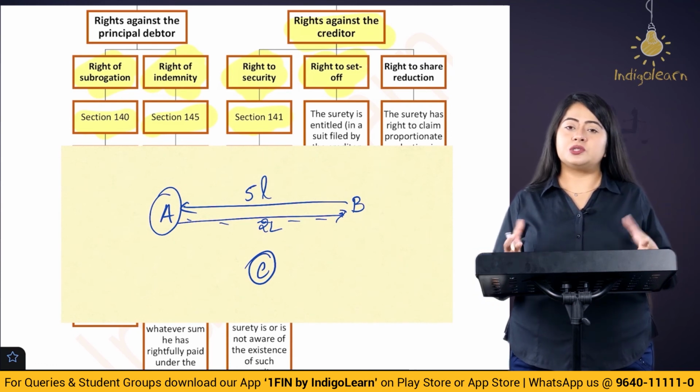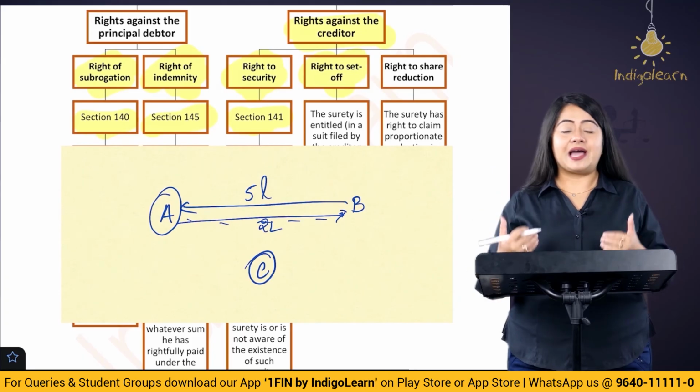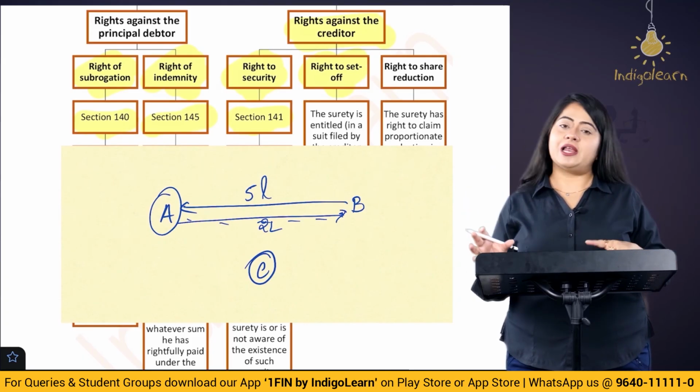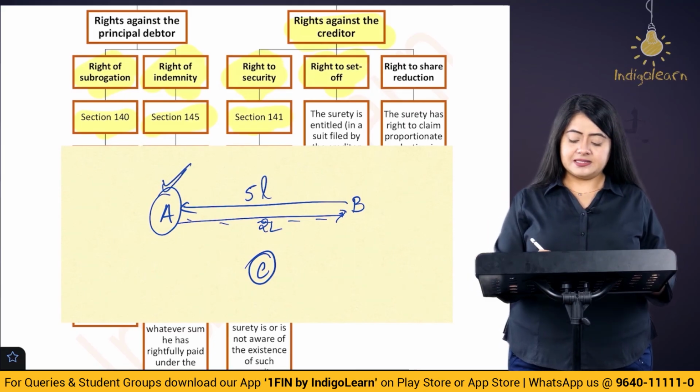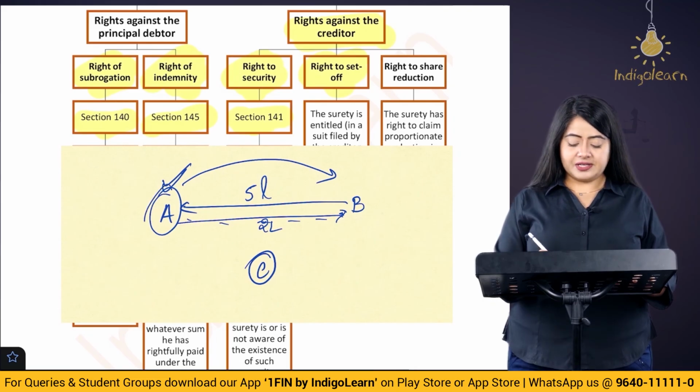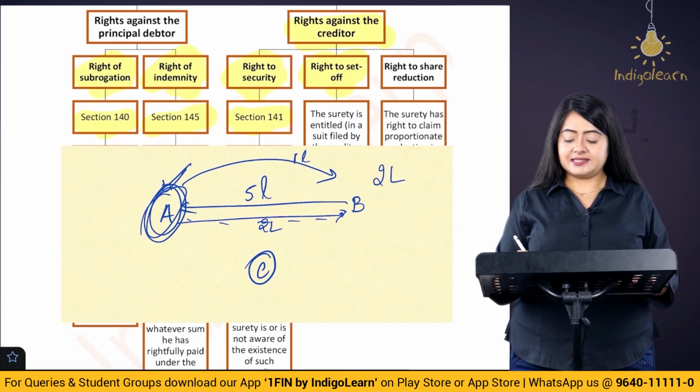So let's just reduce this loan amount. You have to pay me 5 lakh rupees, I have to pay you 2 lakh rupees. So let's just set off that 2 lakh rupees, you simply pay me 3 lakh rupees. So here A says that okay fine, I am going to make you the payment of 3 lakh rupees. Out of this, let's say Mr. A only pays 1 lakh rupees, and 2 lakh is still pending.